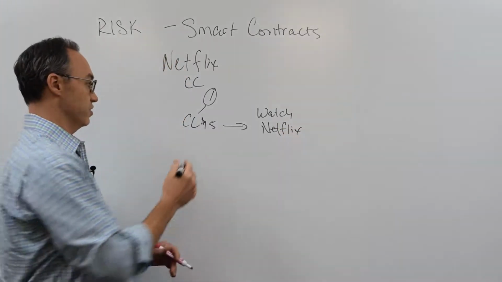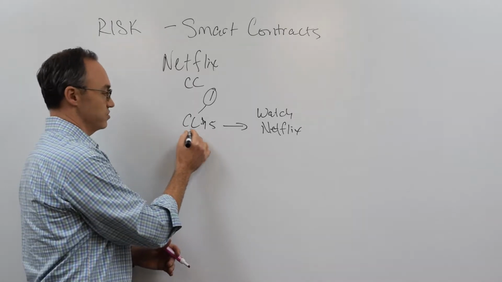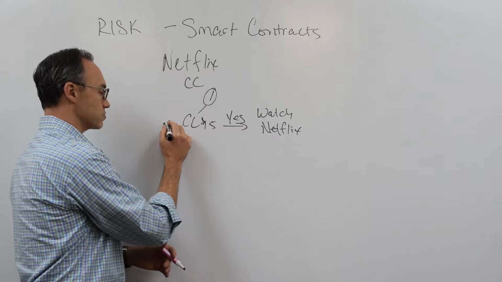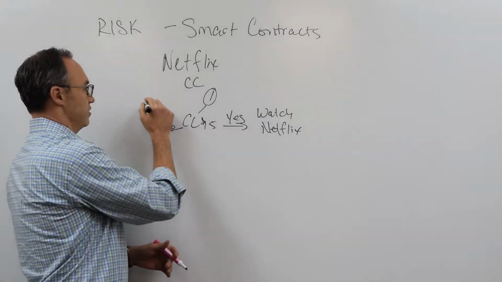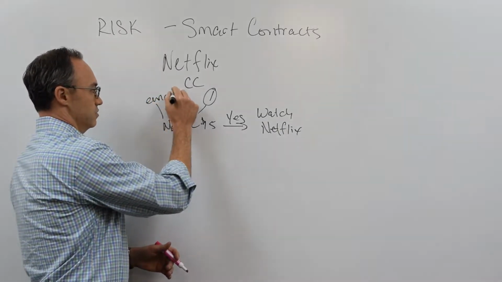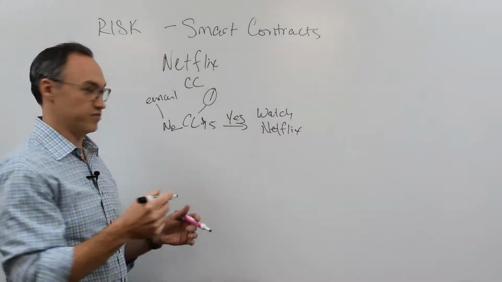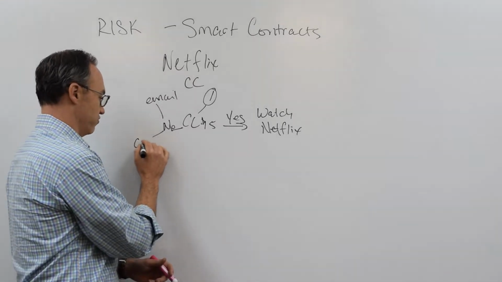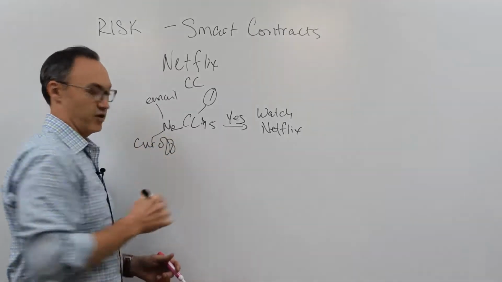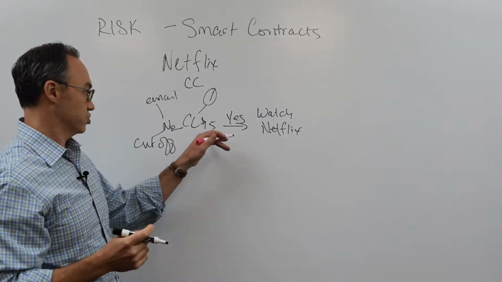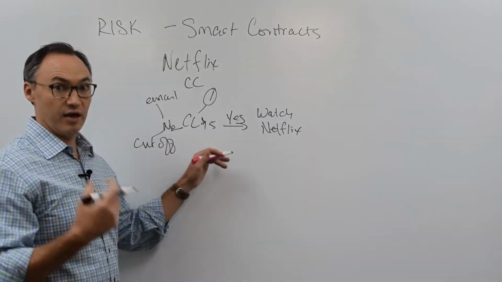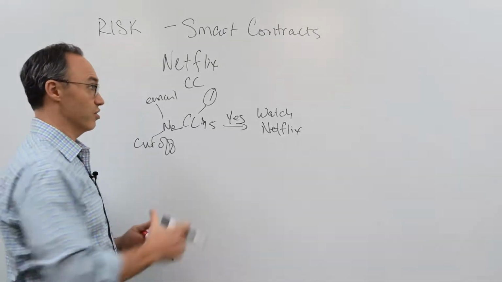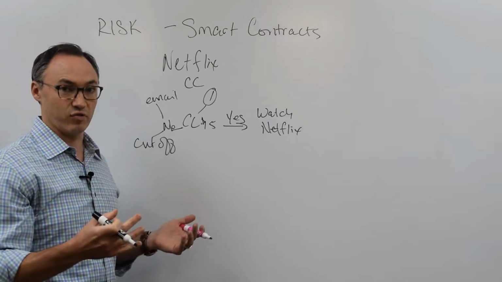Now, if for some reason this $15 does not go through, so this is a yes, if this is a no, then what happens is I get an email saying, hey, this didn't go through, and my ability to watch gets cut off, right? So if I go to Netflix at this point after this charge has not been able to go through, and I try to watch, I'm going to get a big message that says, hey, we had a problem charging your credit card. All this happens automatically. This is just software that does it.